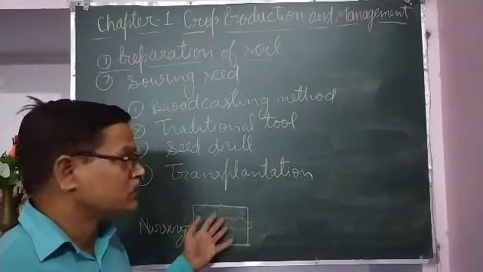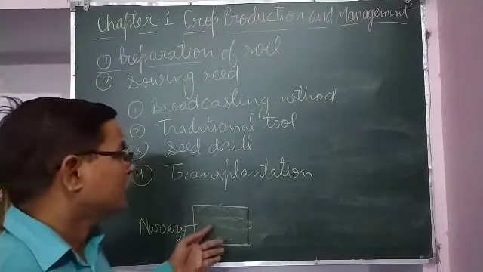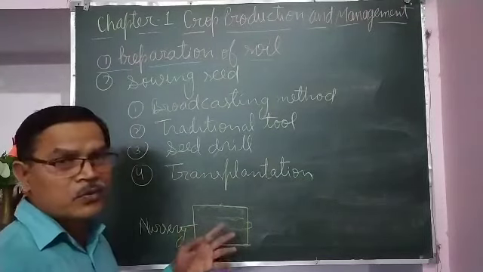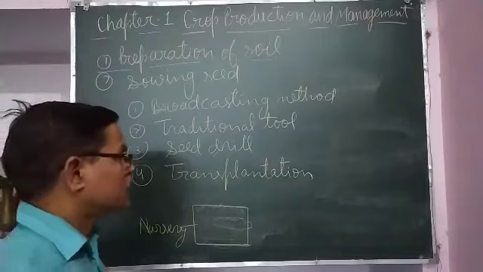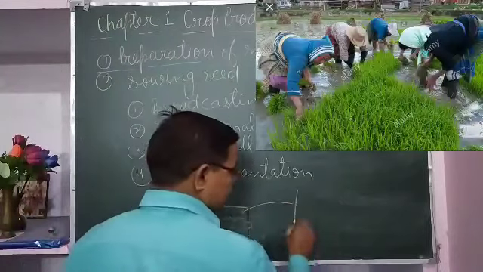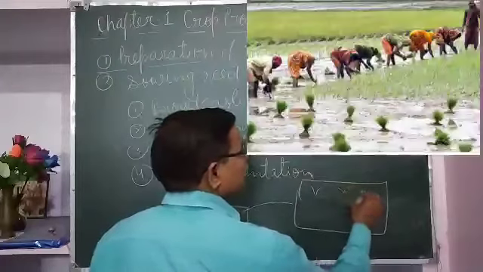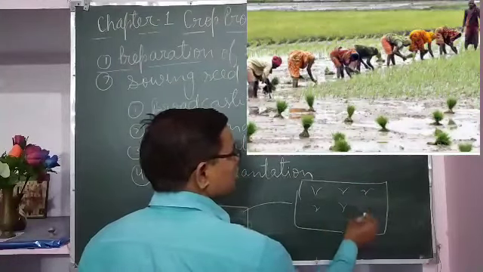In a small area, a large number of seeds are there, and when they have 4-5 leaves, they are transferred into the main field at proper distance.